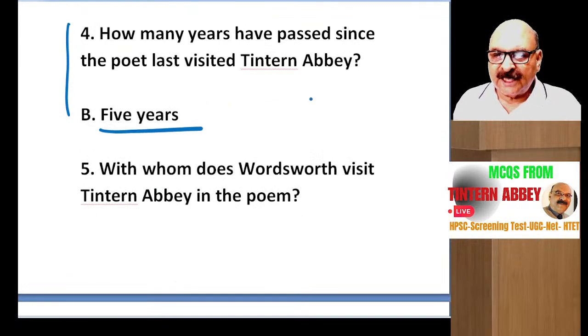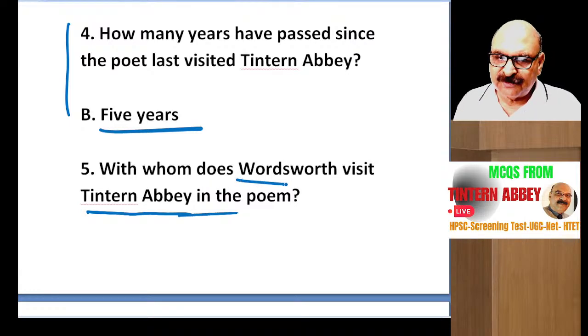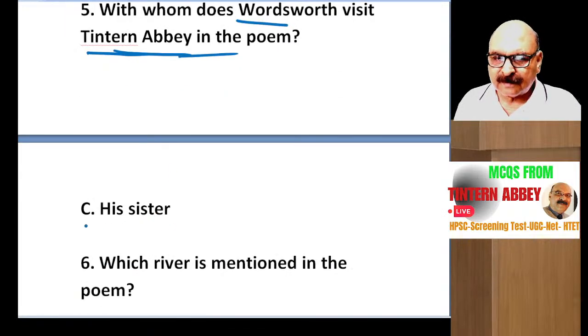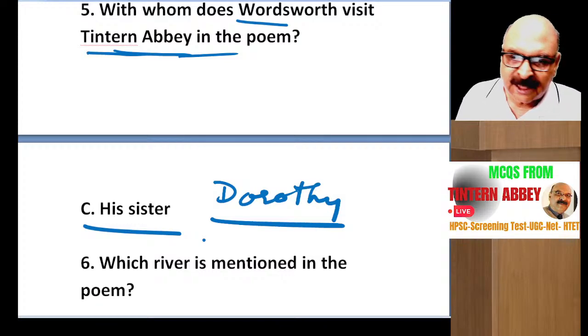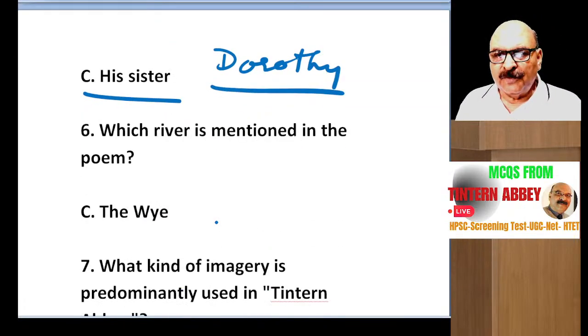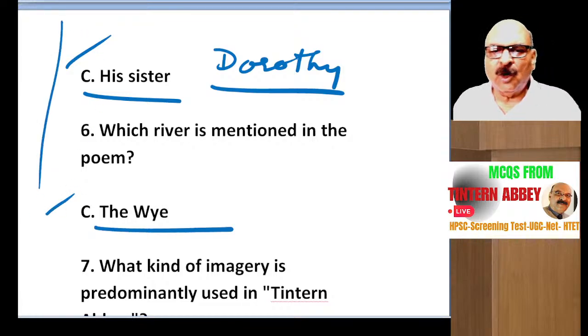With whom does Wordsworth visit Tintern Abbey in the poem? Who was accompanying William Wordsworth when he revisited Tintern Abbey? Actually, his sister, you must know her name, Dorothy. Dorothy was accompanying him during this visit. Which river is mentioned in the poem? The river is Wye. If you remember all these questions, you will be able to cover all multiple choice questions, at least which I am discussing here.